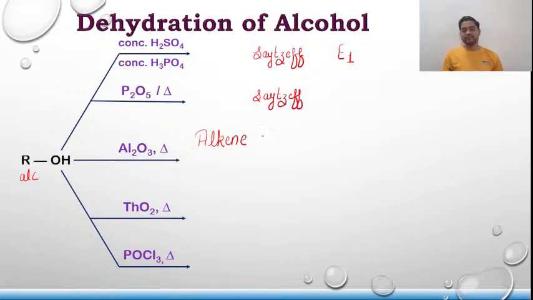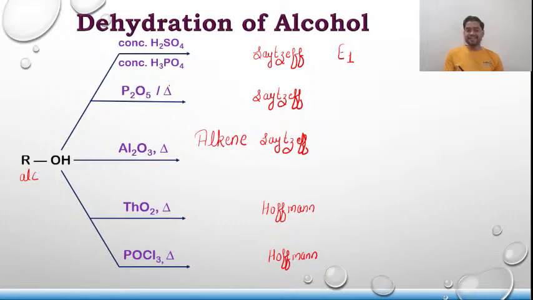In presence of alumina also you will get Saytzeff alkene. But please remember, in presence of thorium oxide and phosphoryl chloride, you are going to get Hofmann alkene. And over here also what you are going to get is Hofmann alkene. Please remember it.